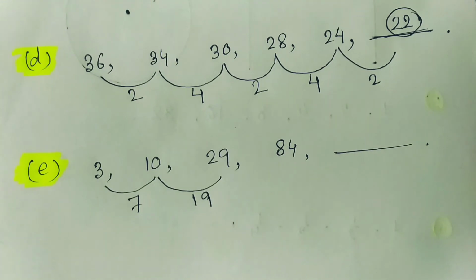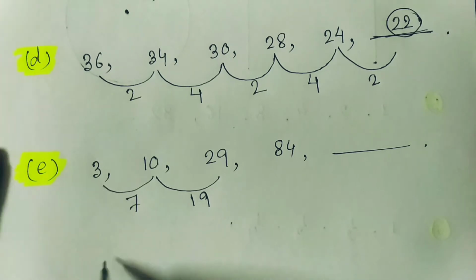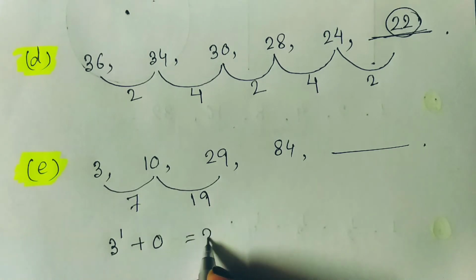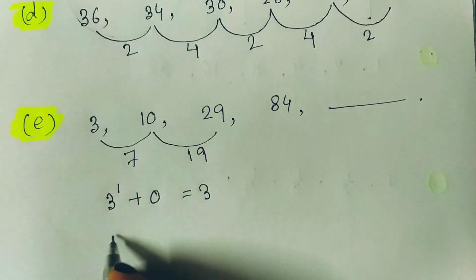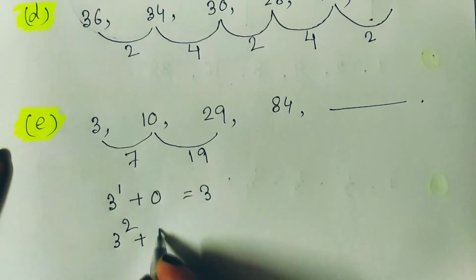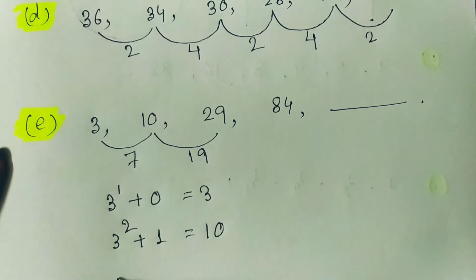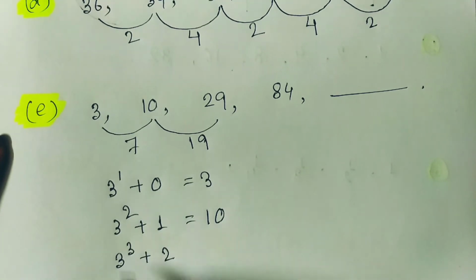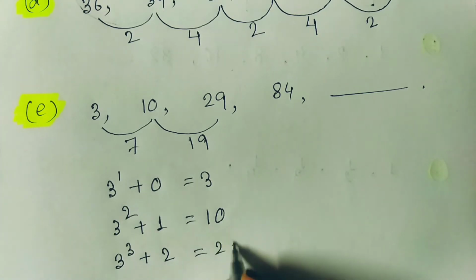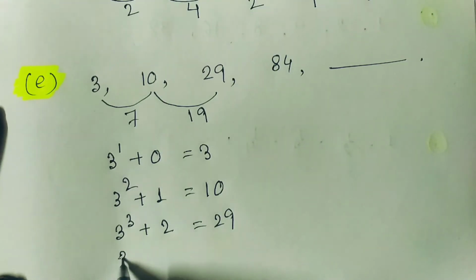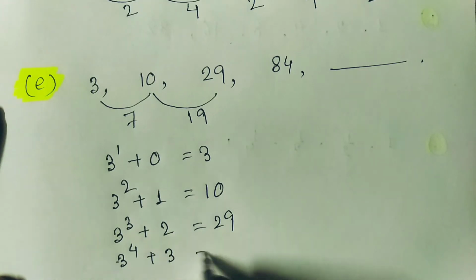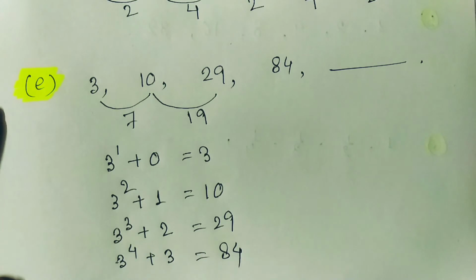Here the first number, we can write it down as 3 to the power of 1 plus 0. Then it is 3. Next, if we write 3 to the power 2 plus 1, then it is 10. After that, if we write 3 to the power 3 plus 2, then 3 to the power 3 means 9 3s are 27, plus 2, yes, it is 29. After that, if we write 3 to the power of 4 plus 3, then it is 81 plus 3, means 84. So we will get the pattern.